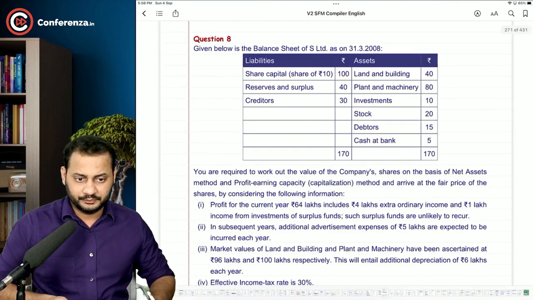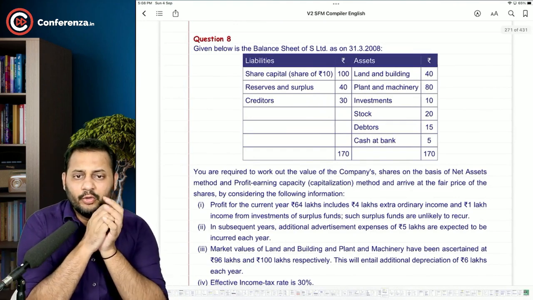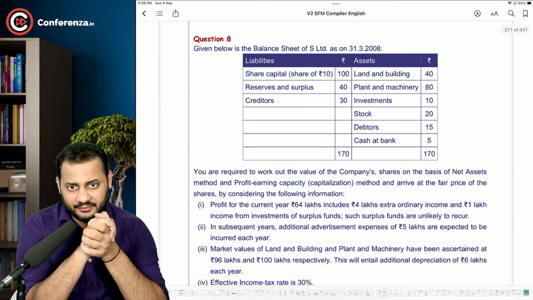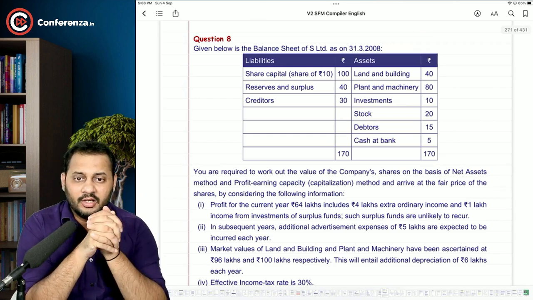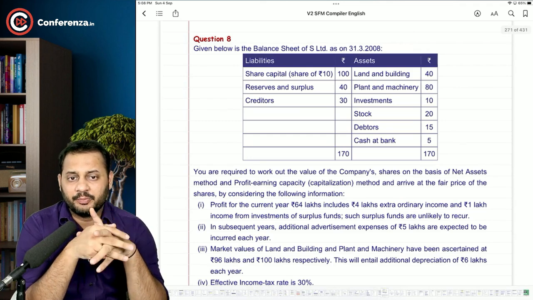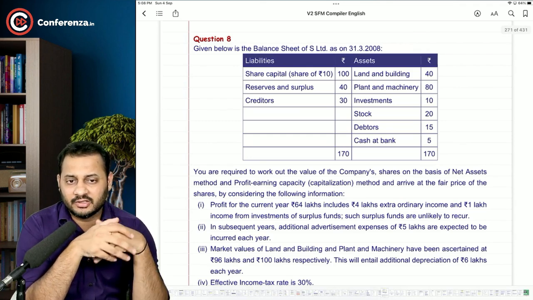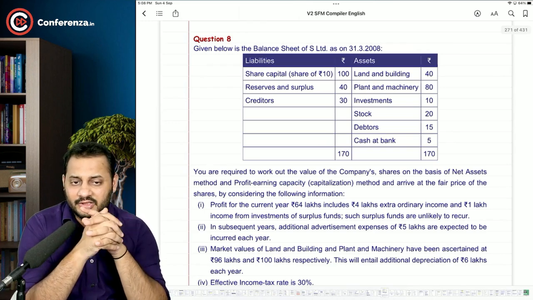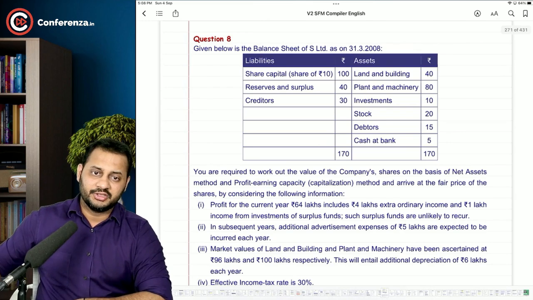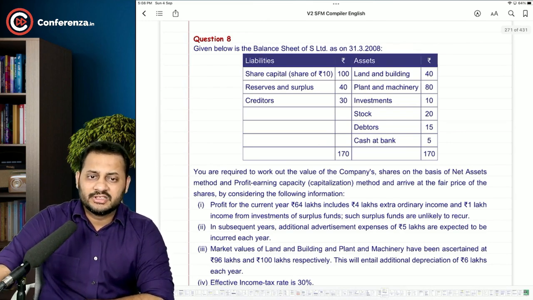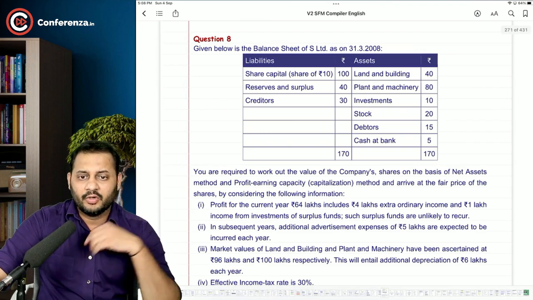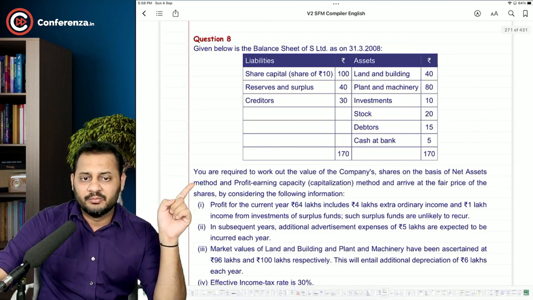Question number 8 now. Given below is the balance sheet of S Limited as on 31st March 2008. It is very long. Liabilities: share capital of rupees 100, reserves and surplus 40, creditors 30. On the asset side, land and building 40, plant and machinery 80, investments 10, stock, debtors, cash at bank. You are required to work out the value of the company's share on the basis of the net asset method.